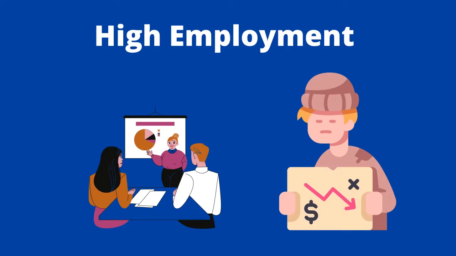In this video, we'll be covering the four main macroeconomic aims. The first is high employment. When people want to work but cannot find a job, they're considered unemployed. The government wants to achieve high employment due to the following reasons.